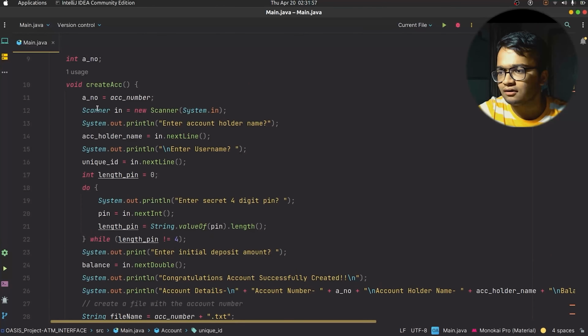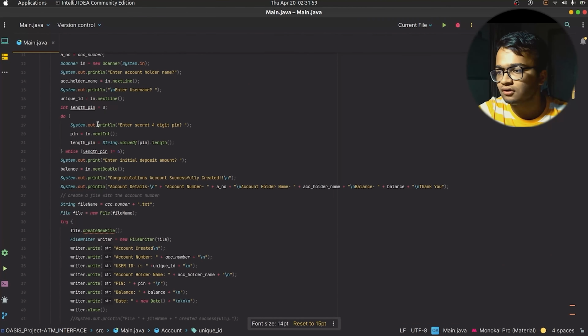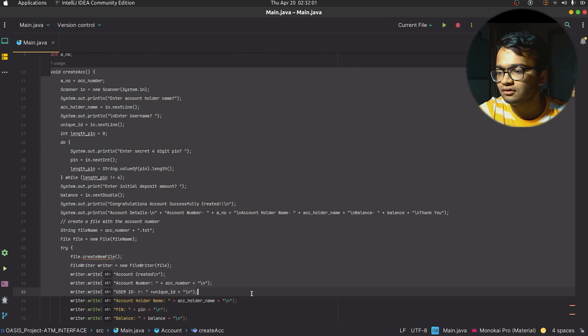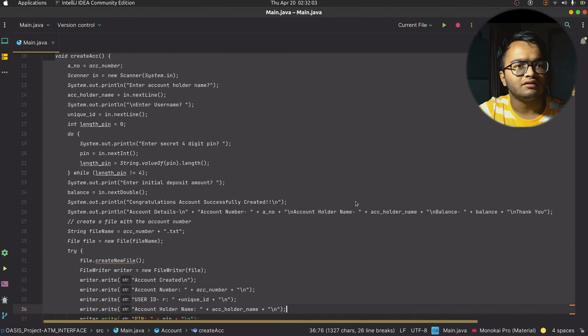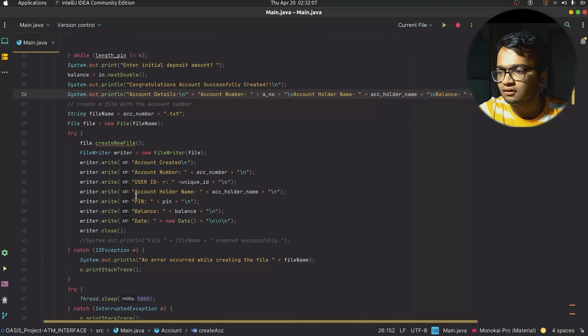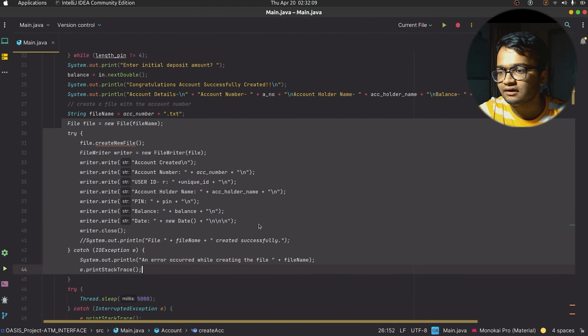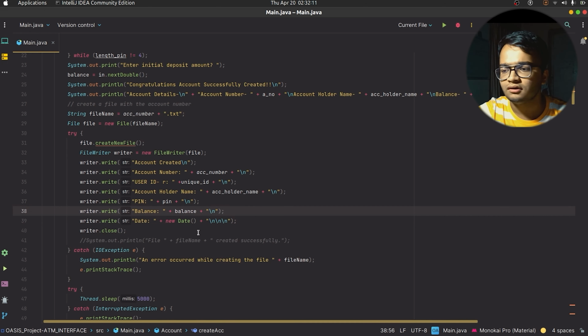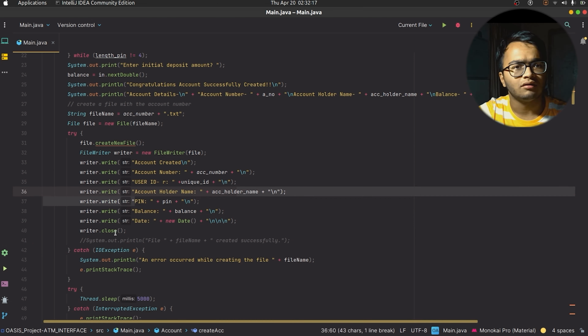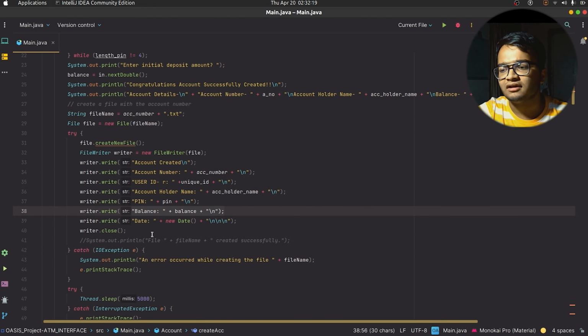So this is the create account. Okay, if I zoom out, so this is the create account. Once an account is created, all the details are saved in a text file over here, you can see. We are creating a new file in the name of the account number of the user, and we are storing details like: account is created, the account number is this, user ID is this, account holder name is this, followed by the PIN, balance, and the date, updated accordingly.